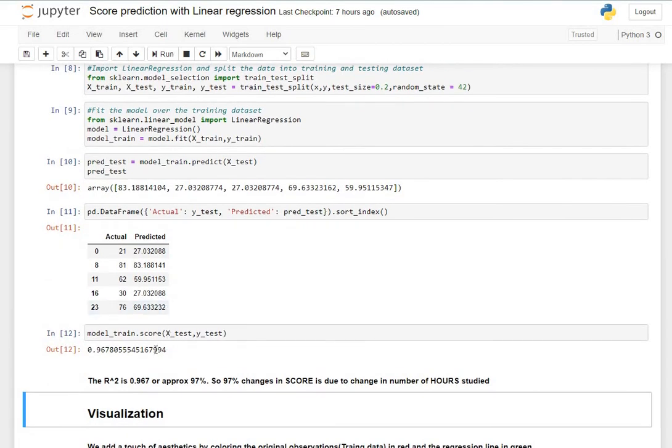We also calculate the score of our model, which comes to 0.967 or approximately 97%, which is the R squared. So 97% of the change in score is due to the change in number of hours studied.